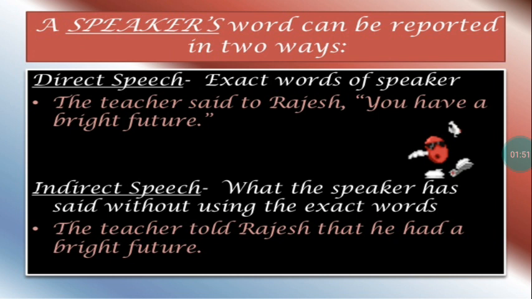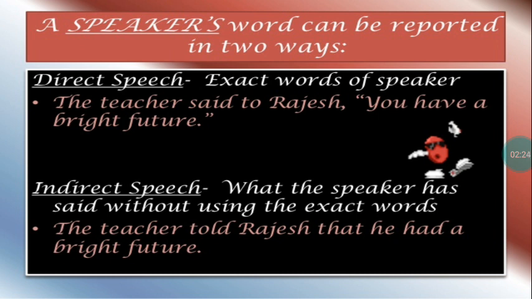Now, a speaker's words can be reported in two ways. First of all, we can say that in direct speech. Direct speech is when the exact words of the speaker are written in inverted commas. For example, the teacher said to Rajesh, "You have a bright future." So, these are the exact words of the teacher spoken. Whatever she said, that is written in inverted commas.